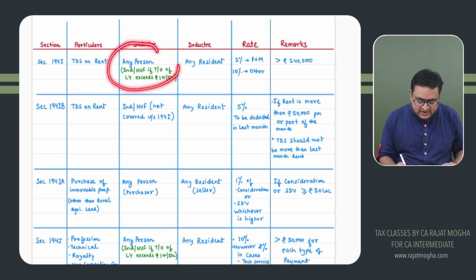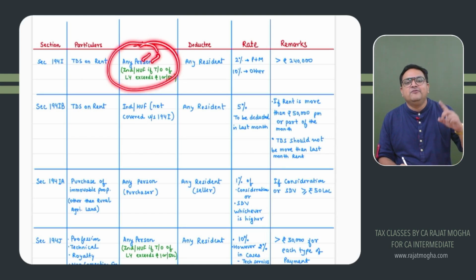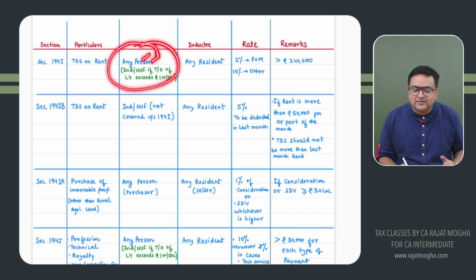Actually, here only those individuals and HUF are covered whose turnover is more than 1 crore, or for profession, they have more than 50 lakh rupees of gross receipts.